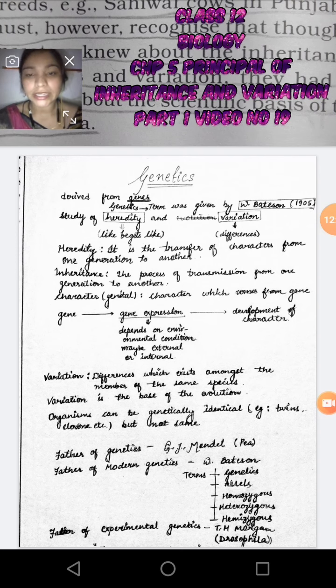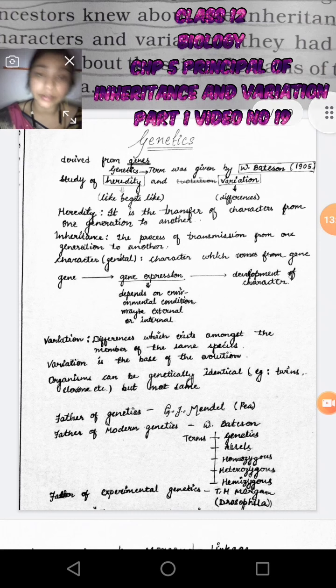So the character comes from the gene. The gene gives gene expression, and that depends upon the environmental condition, maybe external or internal. The development of the character actually depends upon the external and internal environment, as you know.